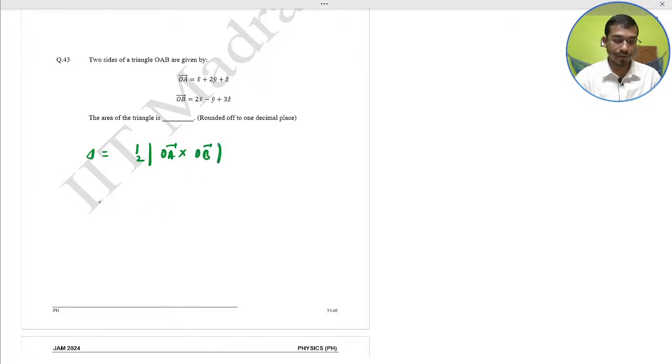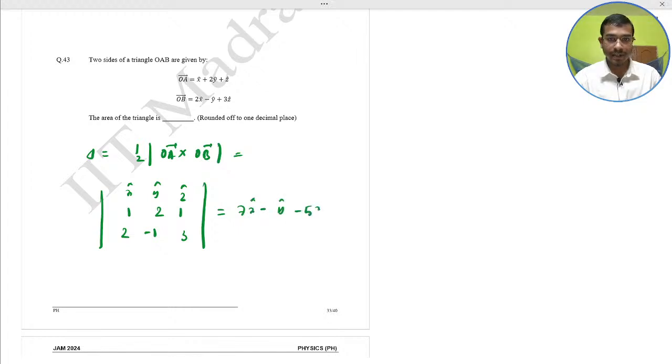Okay, so OA cross OB means what? Is equal to OA cross OB, with the unit bases i, j, k and the components here 1, 2, 1, 2, minus 1, 3, and the determinant value would be 7i minus j minus 5k.